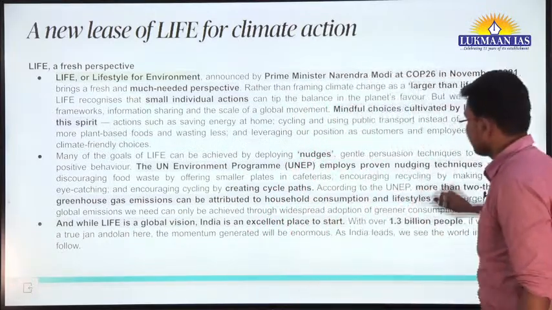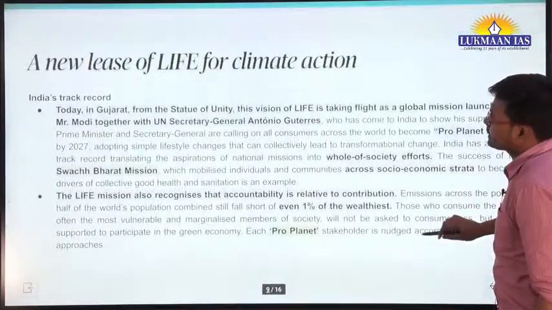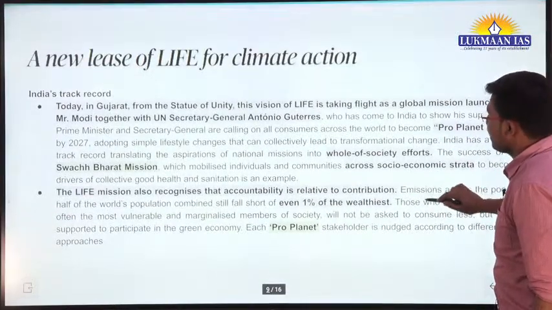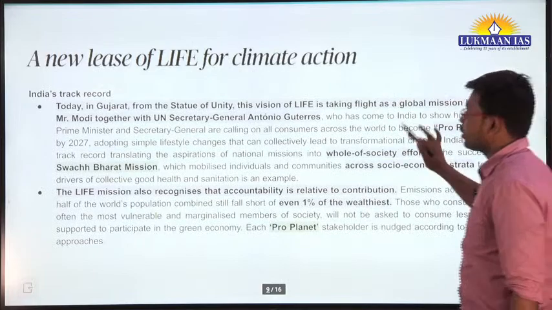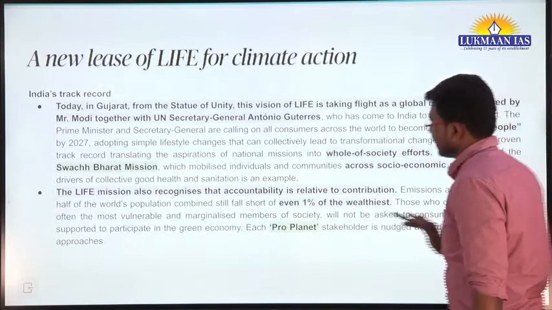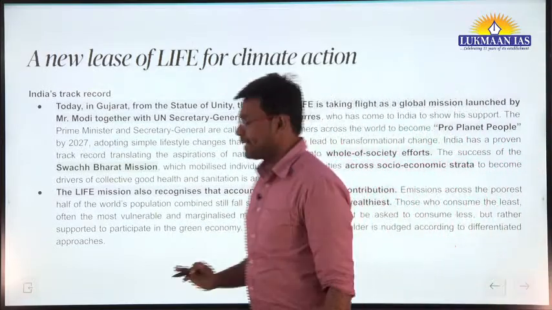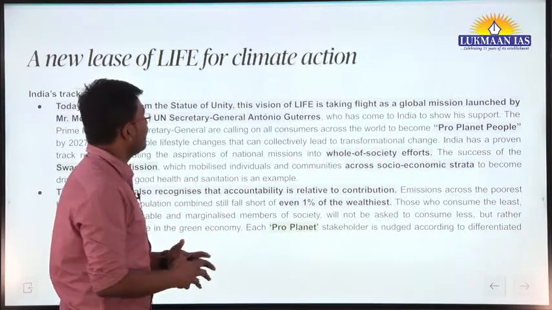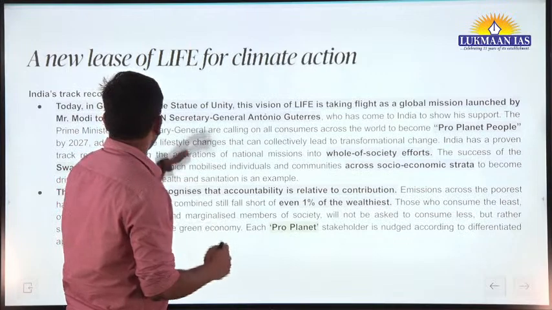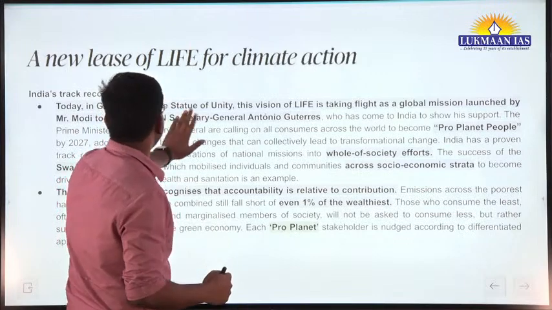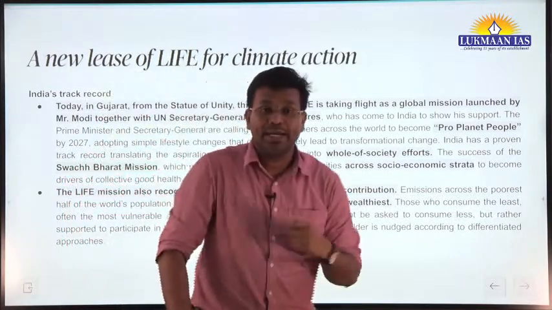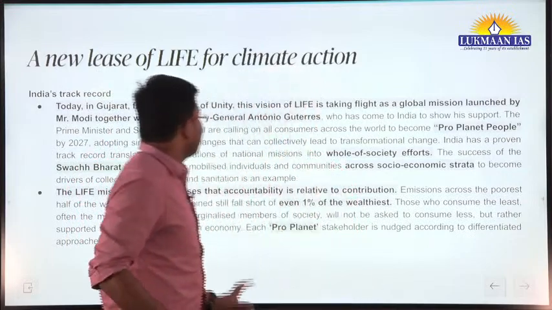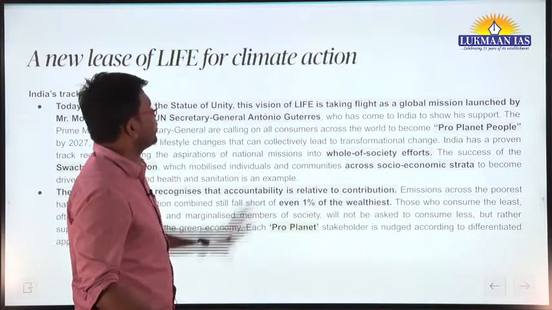Okay, so with this, the author is also talking about how Prime Minister Narendra Modi and UN Secretary General Antonio Guterres together visited the Statue of Unity. The Statue of Unity is located in Gujarat. They visited there and shared the vision of LiFE.